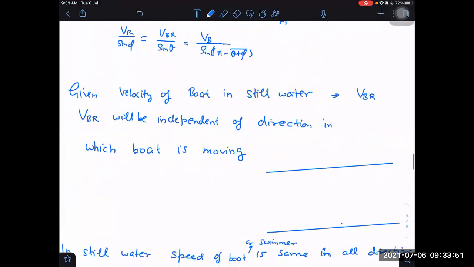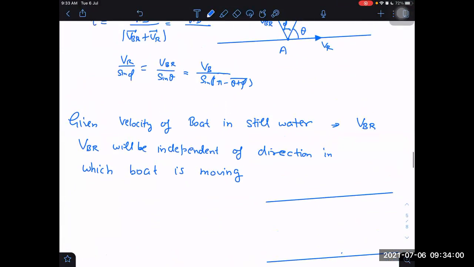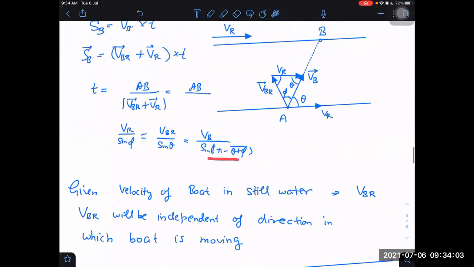VBR will be independent of the direction in which boat is moving. Where was I? I was here. VBR upon sin theta is this. What is VB then? VB is equal to VBR upon sin theta into, or I can say, VR into sin theta upon sin phi.